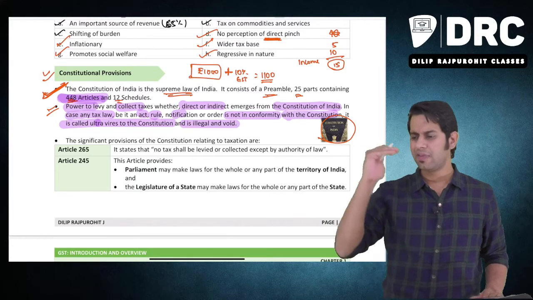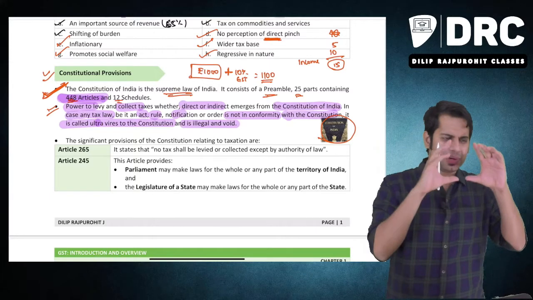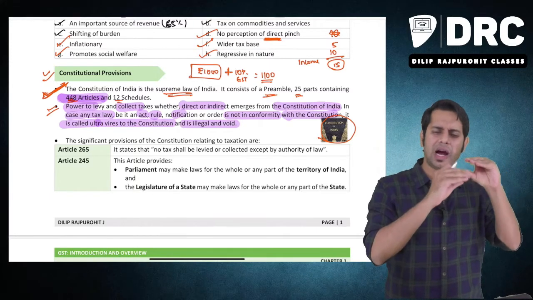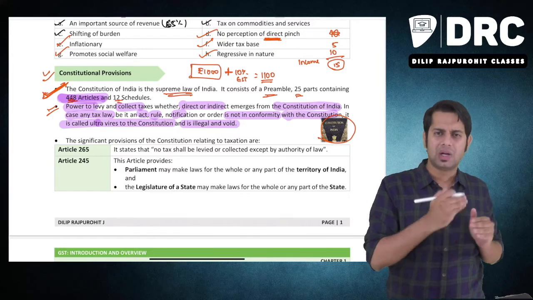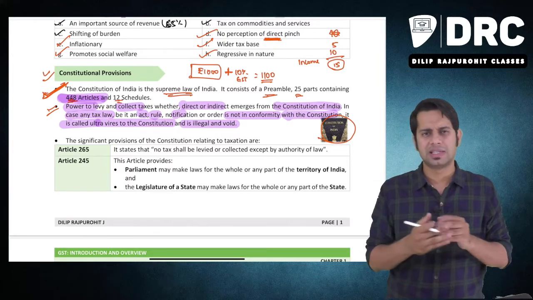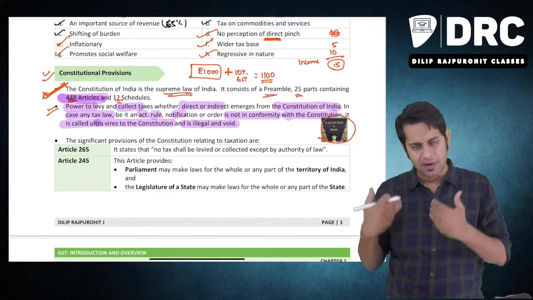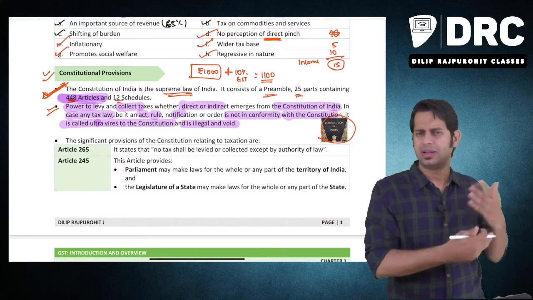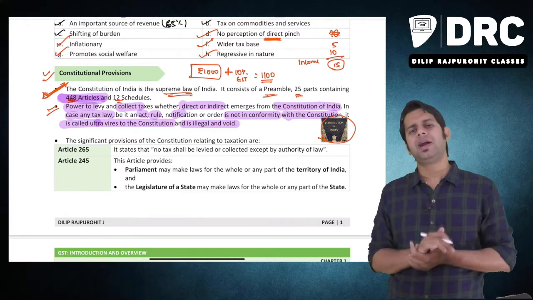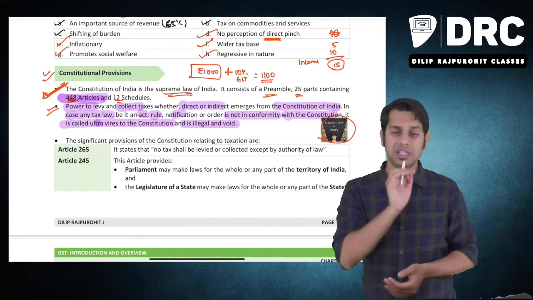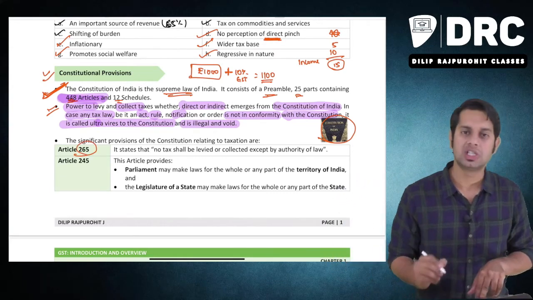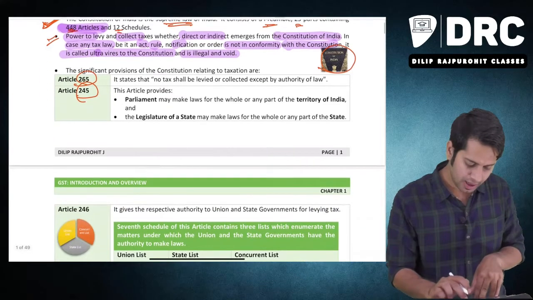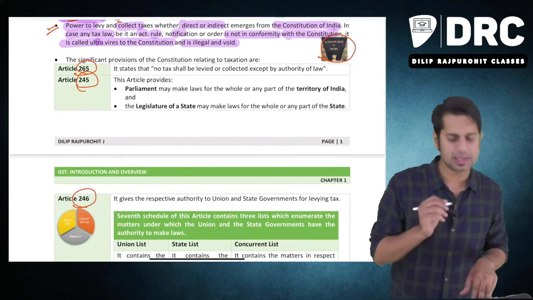Now, from taxation's perspective, see, our Constitution has how many articles? 448 articles. There are different parts with regard to which the Constitution is speaking. It speaks about the right to live, right to privacy, etc. It talks about our rights. It talks about different things. Okay. Now, there are some articles which talk about taxation, which are relevant from the taxation perspective. Which are these articles, sir? Article 265, Article 245, and Article 246.